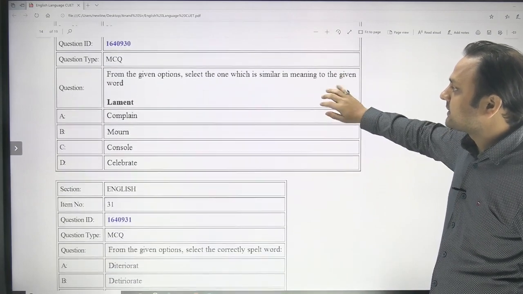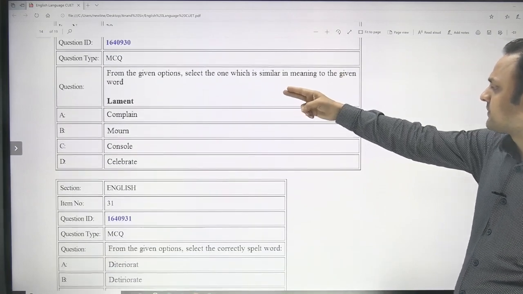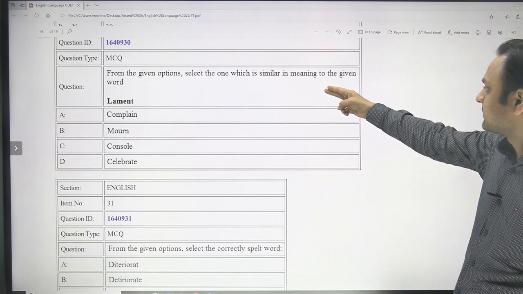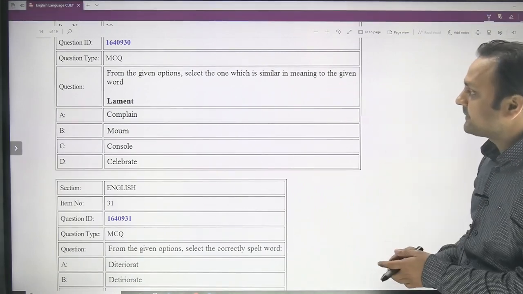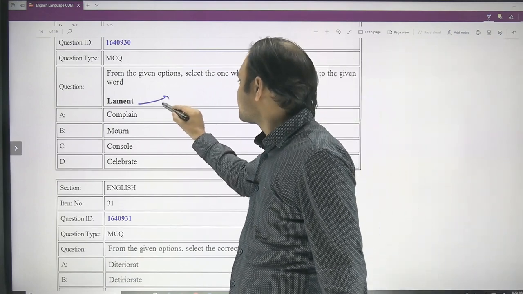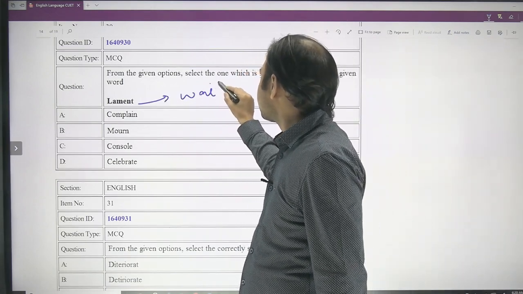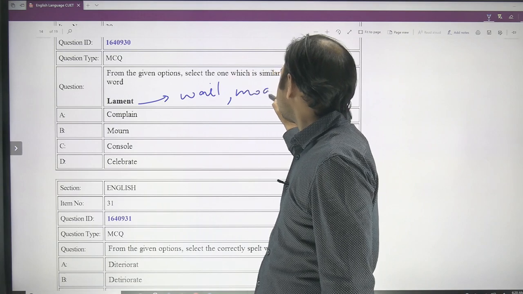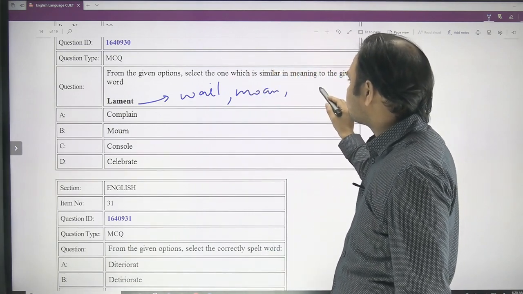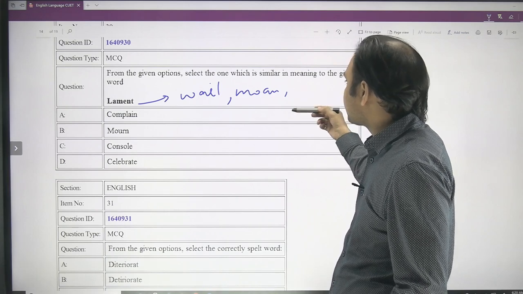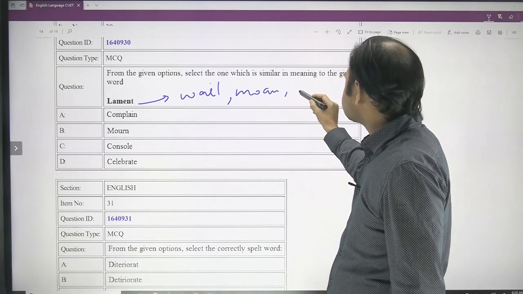And here in the next set of questions you have to select, from the given options, the one which is similar in meaning to the given word. Again, synonym, you have to pick the synonym of lament. To lament is to wail, to moan, to mourn over something, to express sadness.